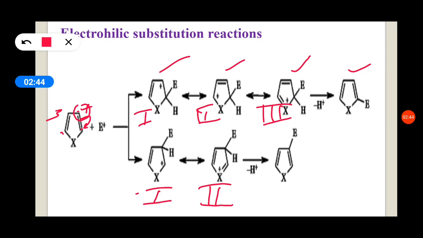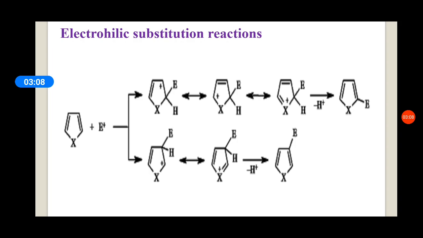For the ion also, if the number of resonance structures is more, then the ion will be stabilized. So at position 2, when the attack takes place, it gives a more stabilized product. That's why position 2 is more preferred for these electrophilic substitution reactions.